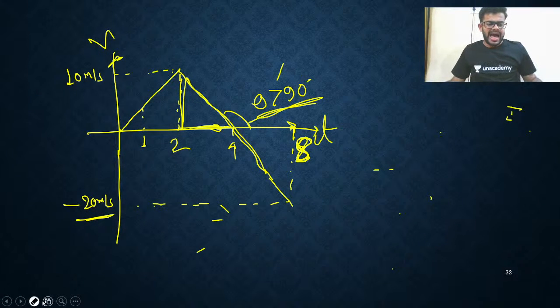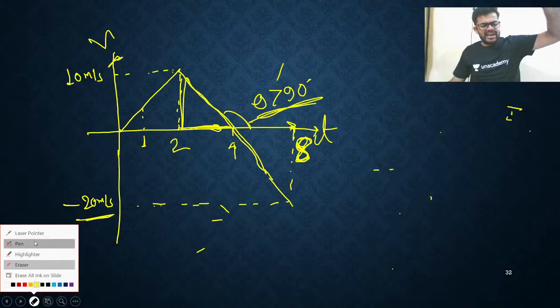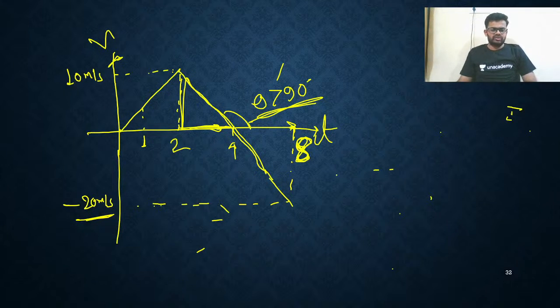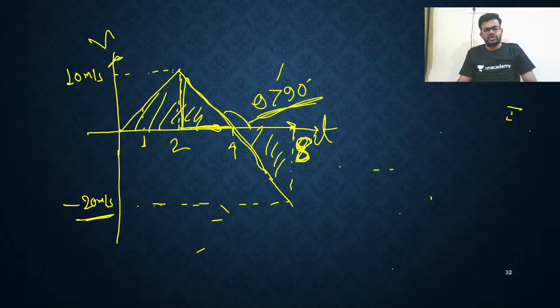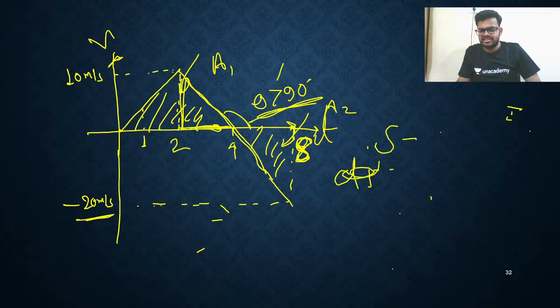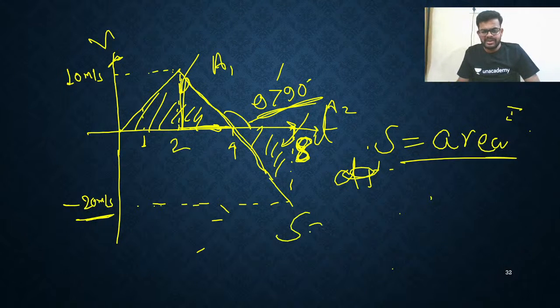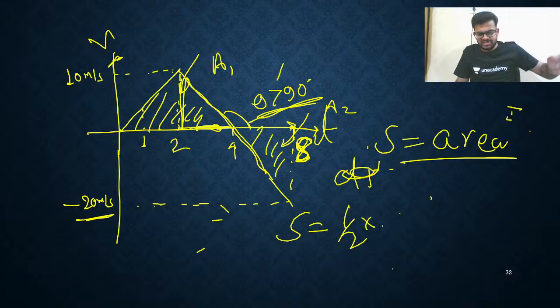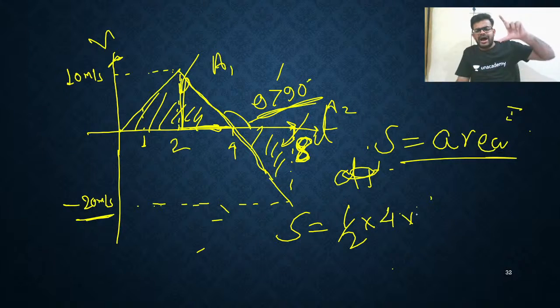So displacement, I'll take upward area is positive, downward area is negative. So I am saying this is positive and this one is negative. So I'll write what? This is area A1 and this downward is area A2. Okay. So I'll write like this. Finally, I'll write displacement. Yeah, S is equals to area. Right? So that will be equal to 1 by 2 into base. Base is 0 to 4. So 4 into height. Height is 10.